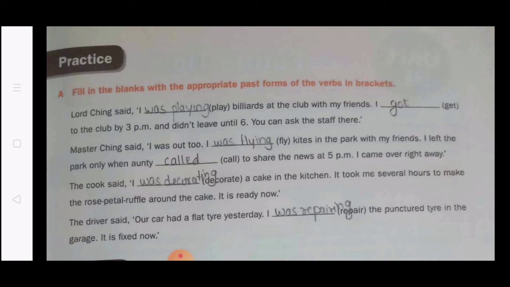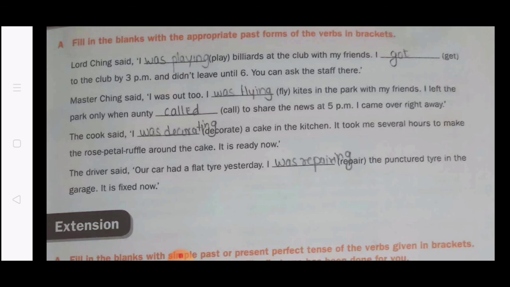The cook said, I was decorating a cake in the kitchen. It took me several hours to make the rose petal ruffle around the cake. It is ready now. The driver said, our car had a flat tire yesterday. I was repairing the punctured tire in the garage. It is fixed now. So in this you have to use the appropriate past form.